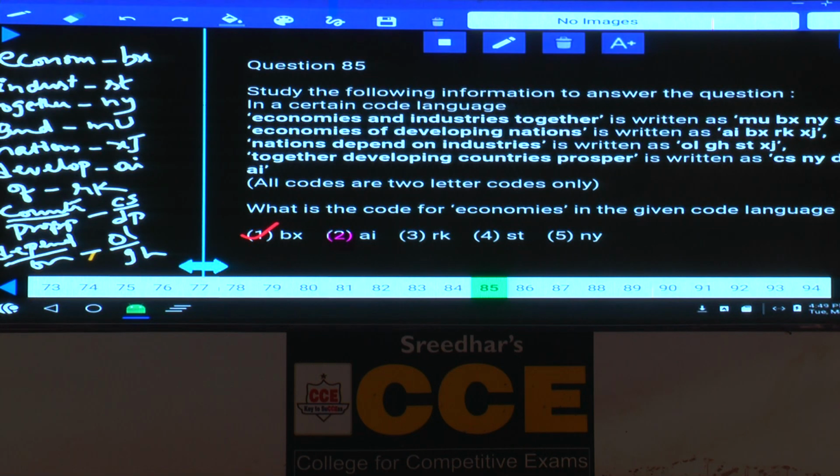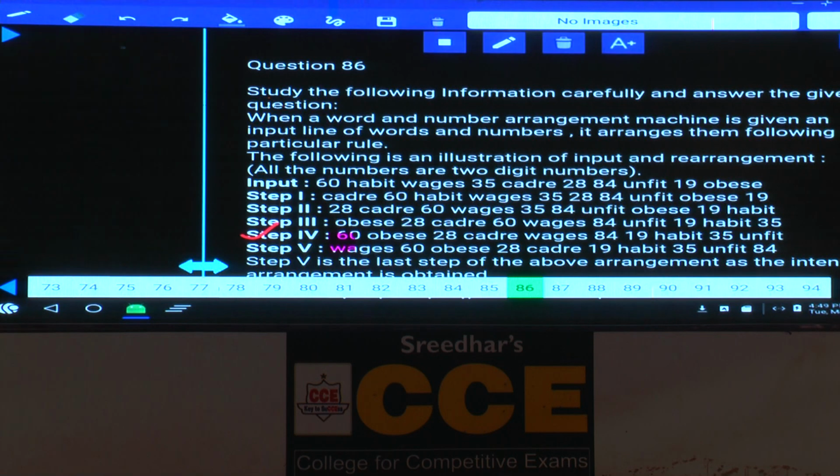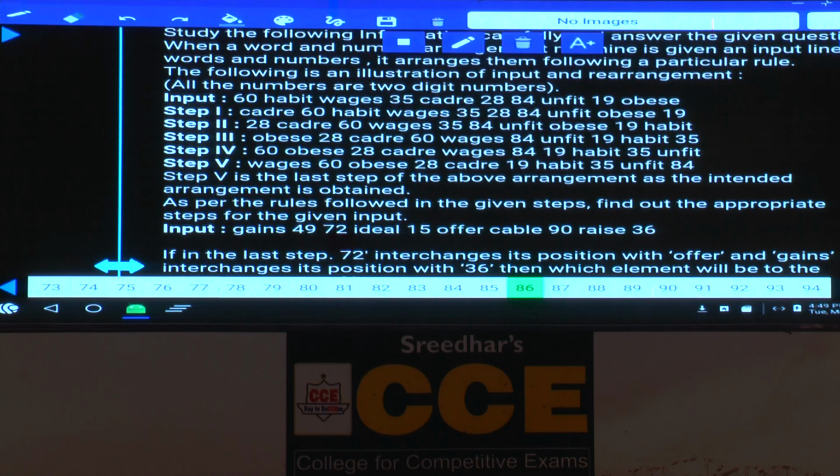Then 86 to 90. Now these 5 are based on coding and decoding. Now in this coding and decoding, in the input, how many elements are there? 10 elements.